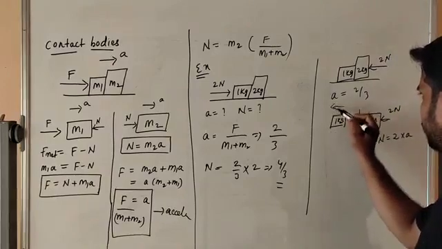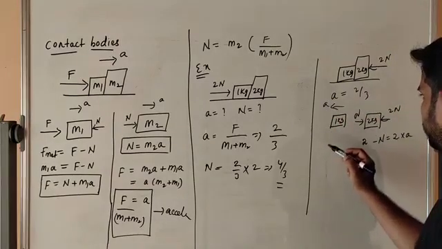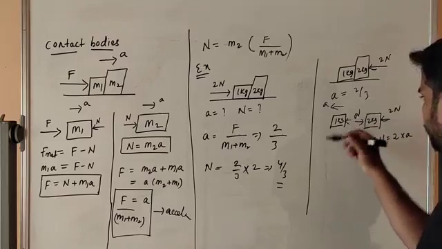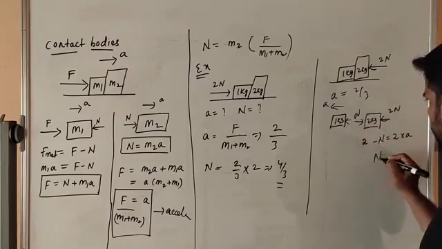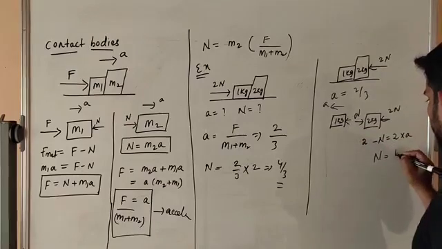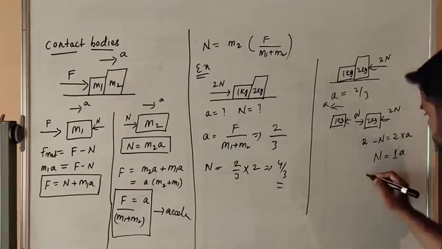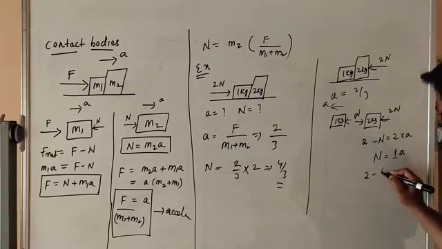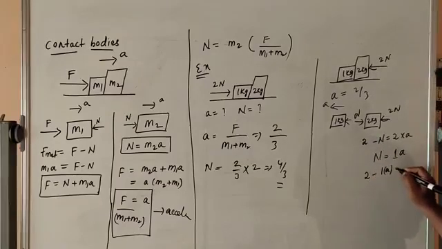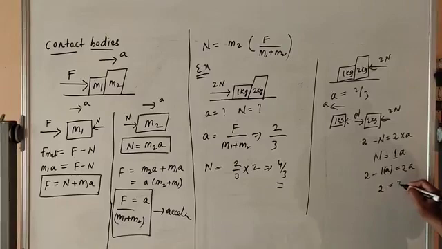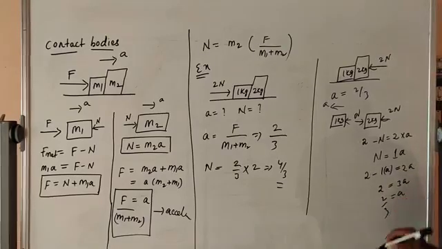The acceleration should be like this, and the normal force is like this. So N is equal to 1A. You have to substitute here. 2 minus 1A is equal to 2A, so 2 is equal to 3A. A is equal to 2 by 3.